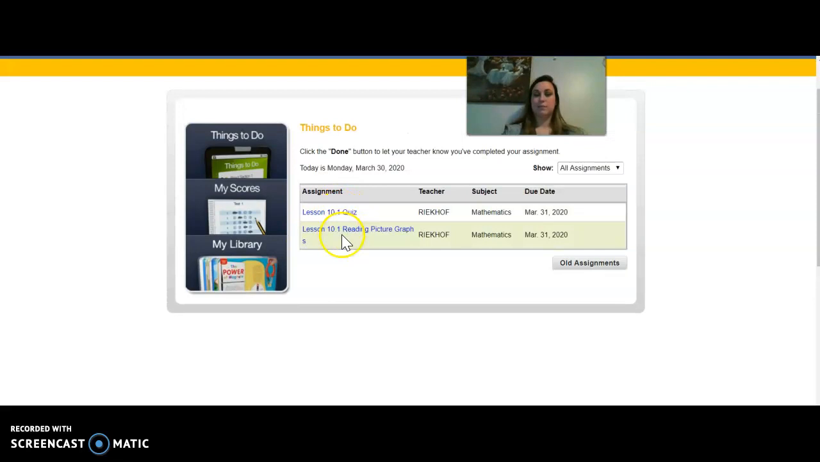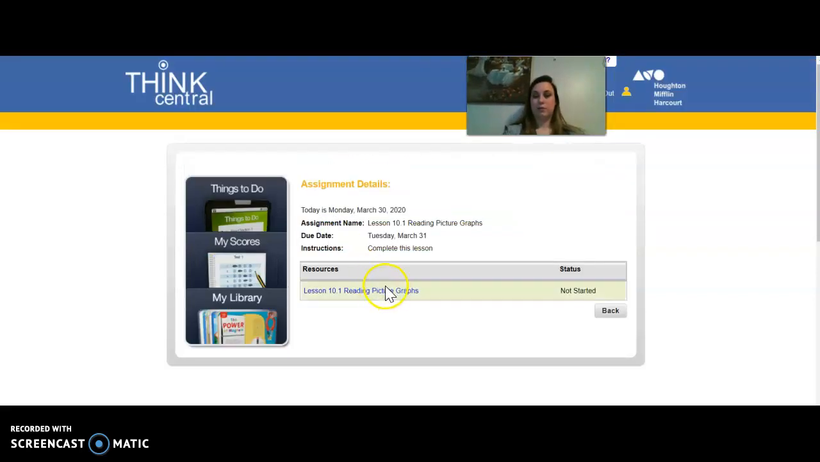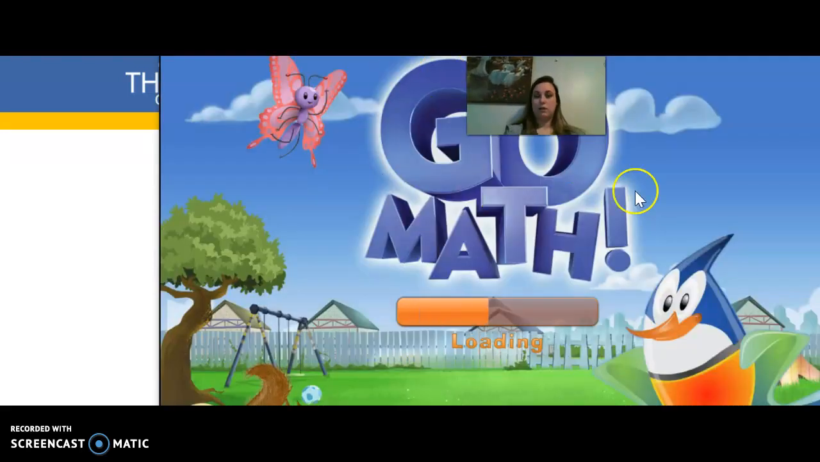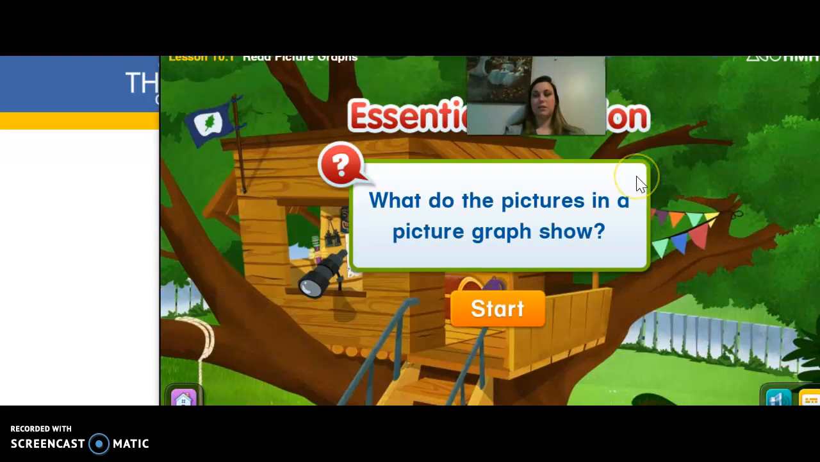There is lesson 10.1, reading picture graphs. That's the one you're going to want to do first. And then lesson 10.1, which is a quiz. So for reading picture graphs, if you click on it, right now it says not started. If you click on it, it will start bringing up this little bird guy. The bird guy is the instruction. So the bird will teach you how to do it.